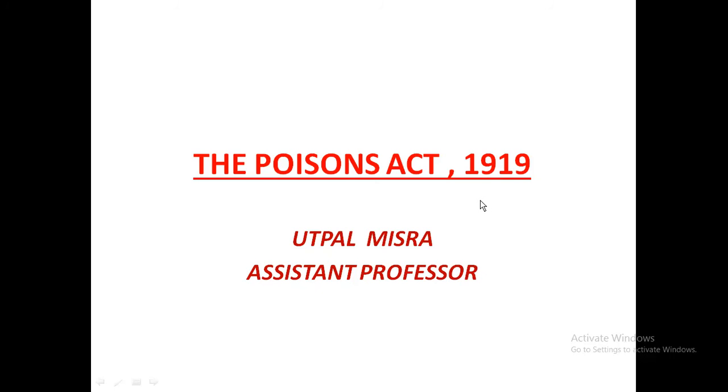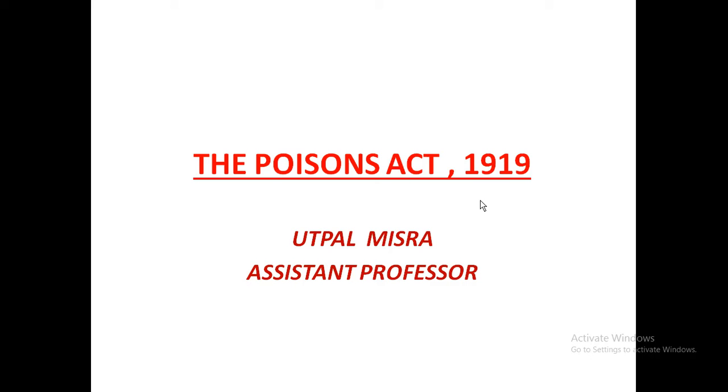Today we will discuss the salient features of the Poisons Act 1919. The Poisons Act 1919 is an act which was enacted to consolidate and amend laws regulating import, possession and sale of poisons in India. It is a pre-independence act. In 1919, the British period, this act was made.